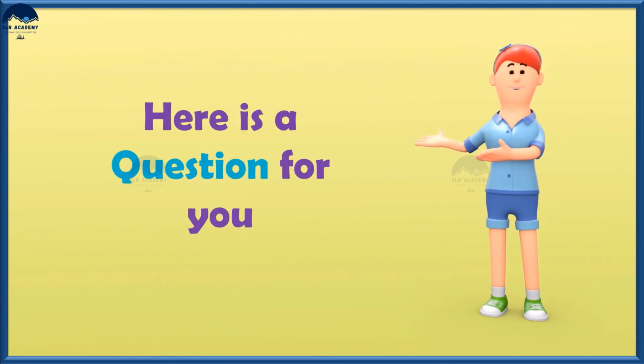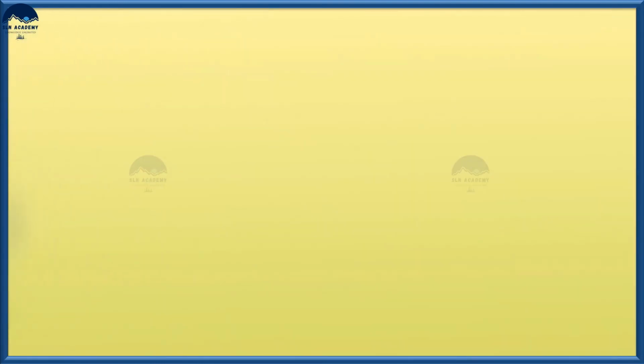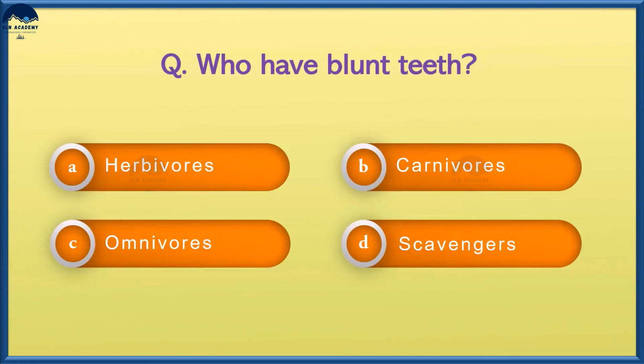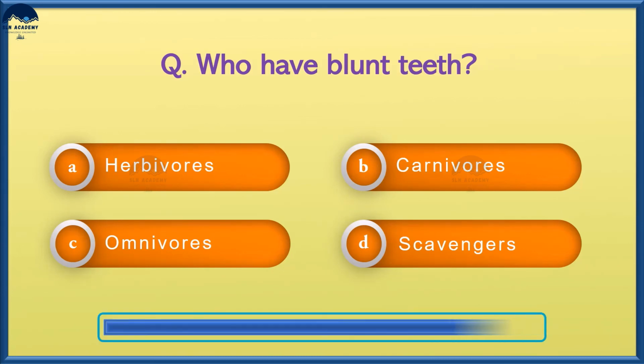Here is a question for you. Who have blunt teeth? Option A, herbivores. Option B, carnivores. Option C, omnivores. And option D, scavengers.